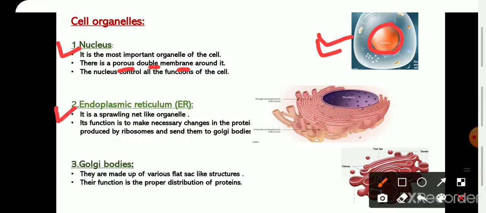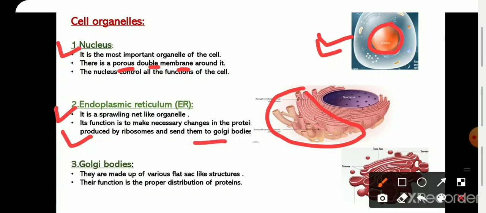Second organelle, that is endoplasmic reticulum, that is ER. It is a sprawling net-like organelle. There are two types of endoplasmic reticulum, rough endoplasmic reticulum and smooth endoplasmic reticulum, which you will study in detail in higher standard. So the important function of the endoplasmic reticulum is to make any necessary changes in the protein which are produced by the ribosomes and send them to the Golgi bodies.